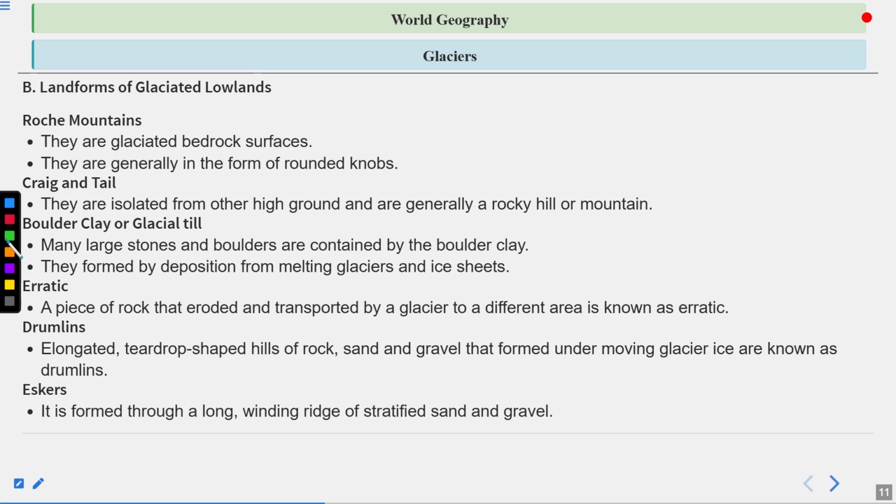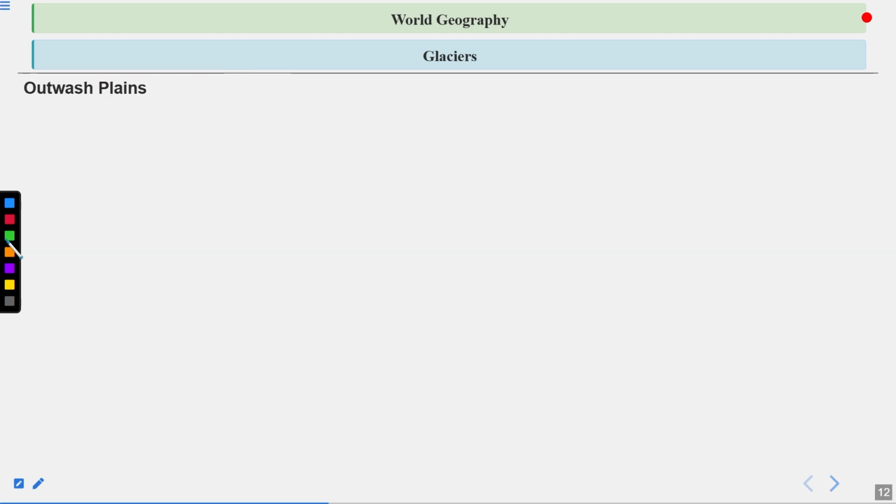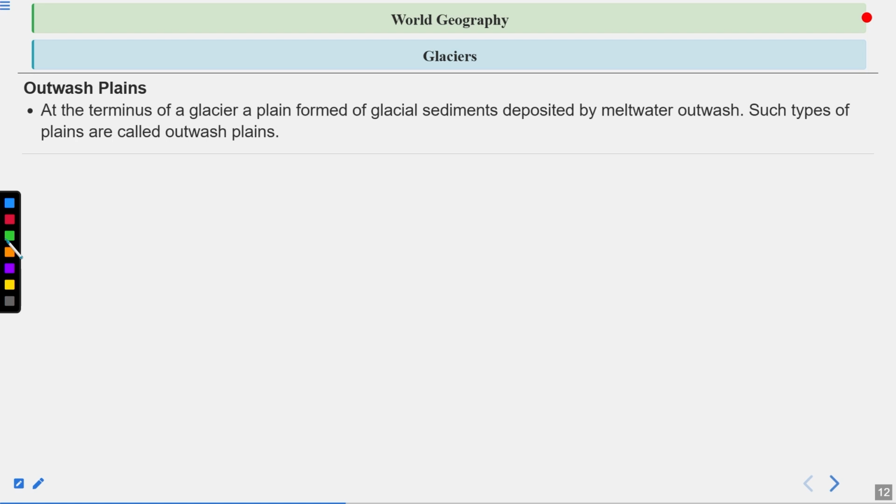Eskers. An esker is formed as a long winding ridge of stratified sand and gravel. Then outwash plains. At the terminus of a glacier, a plain formed by glacial sediments deposited by meltwater outwash. Such plains are called outwash plains.